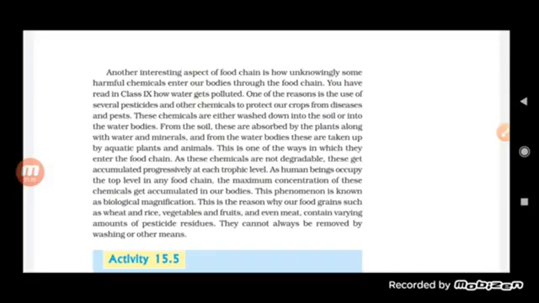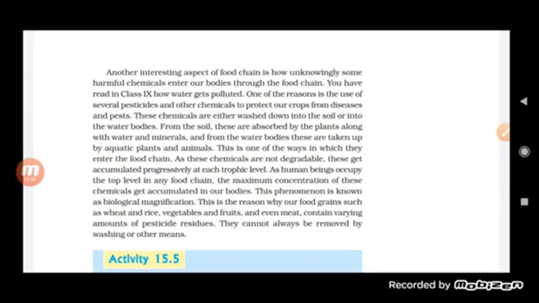The plants absorbed it, and when the plants were eaten by animals, and animals were eaten by human beings, the accumulation of DDT was found to be very high. So we can say that the energy keeps on decreasing at each trophic level, but the accumulation of the chemicals keeps on increasing.